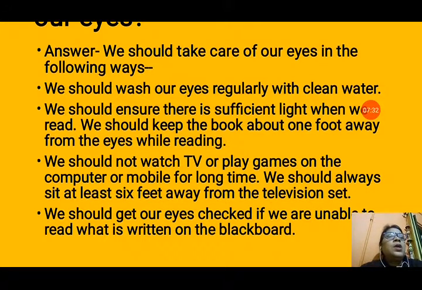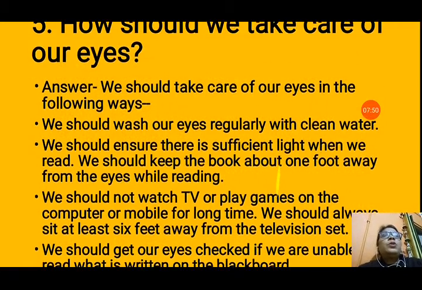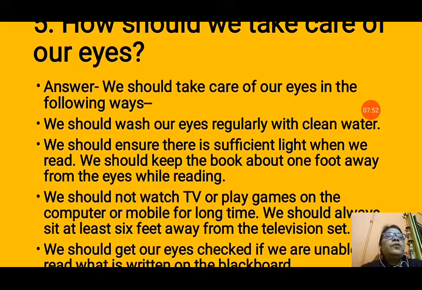Most of the children are feeling this problem. If you are having a problem seeing the blackboard from your bench in the class, then you should tell your parents, and you should go for an eye checkup. Maybe you have an eye problem that should be cured very soon. Otherwise, you may create problems in your future.